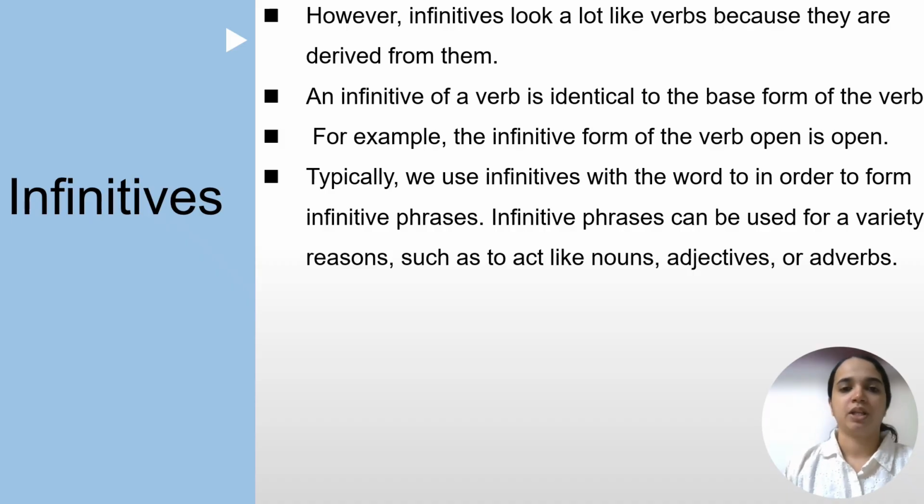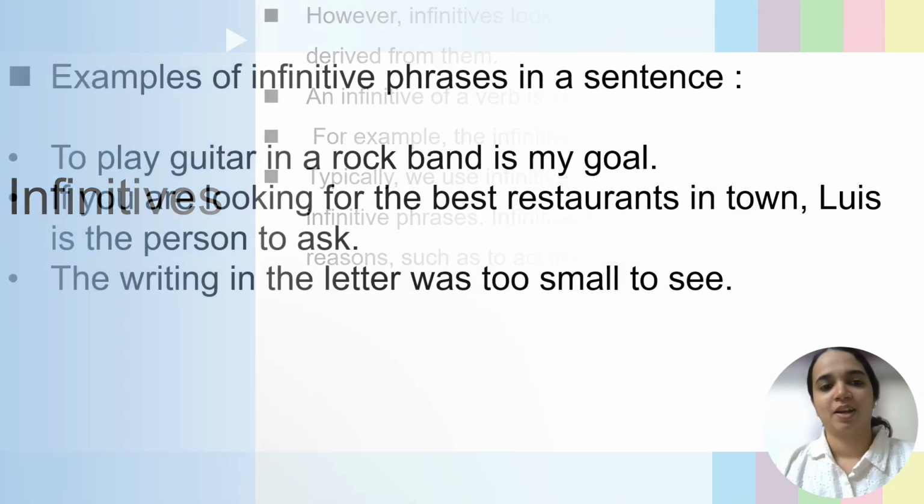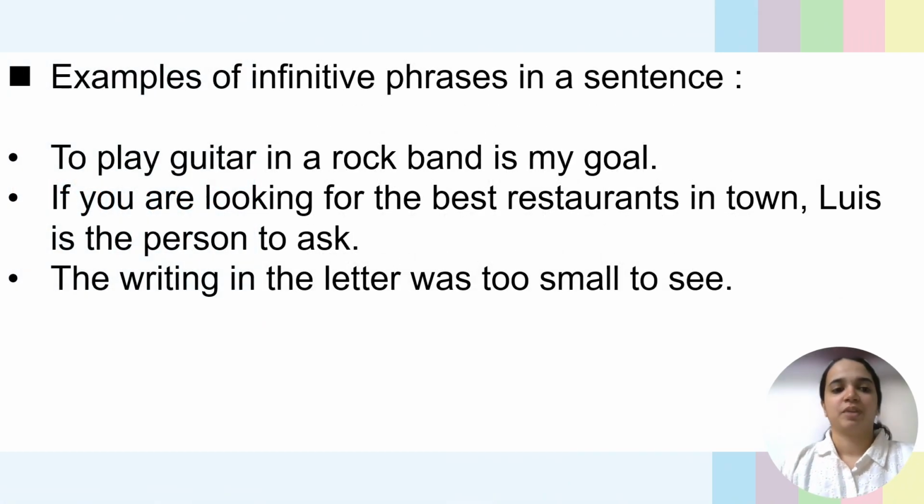Okay, infinity, we can think about it like if you are studying science, we know the phrase up to infinity. So we are not sure about where it is going. So, to, up to where we do not know. Yeah, to play a guitar, to play. Here you can see the structure in every sentence of the infinitive phrase. To plus the base form of the verb can be known as the infinitive phrase.